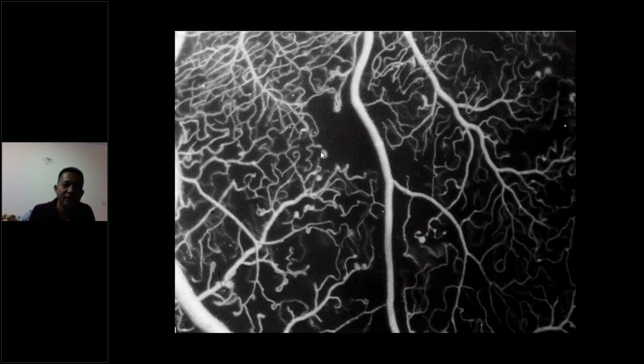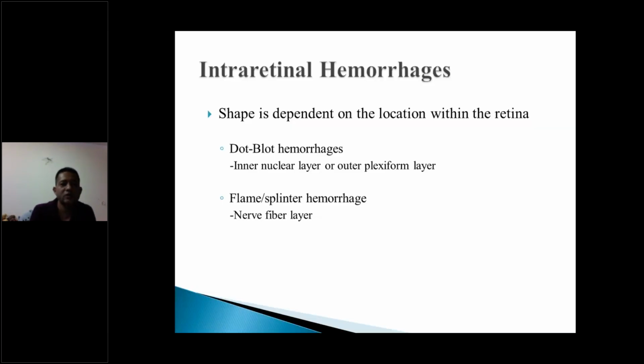This is a very highly magnified FA. Here you can see small knob-like openings, and this is the pictorial drawing we saw earlier. These are small outpouchings in the vessels, which is an aneurysm. Then hemorrhages, as we talked, a dot blot hemorrhage or a flame-shaped hemorrhage.